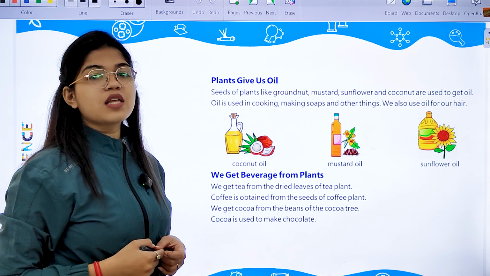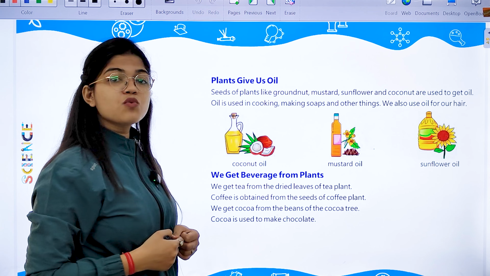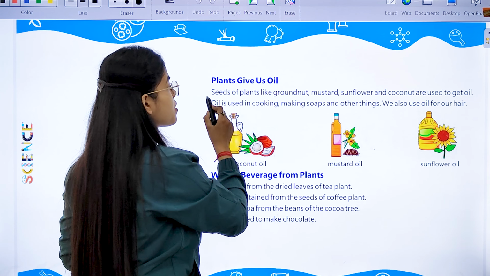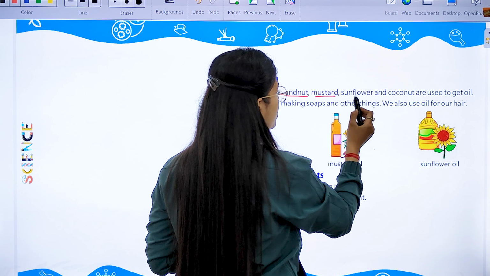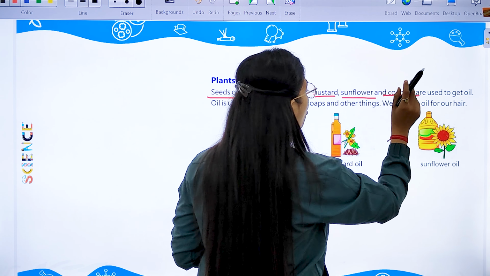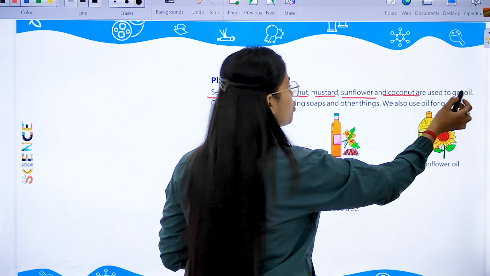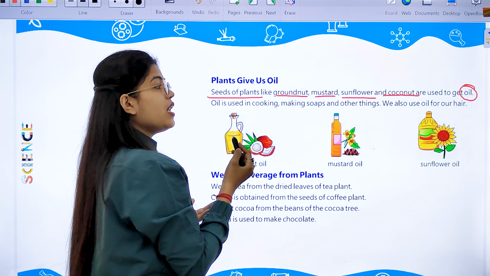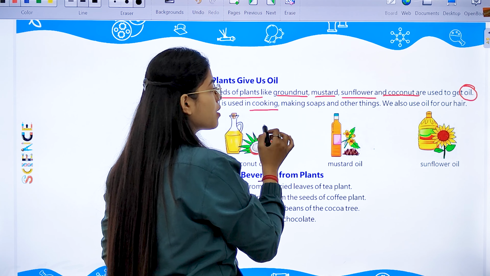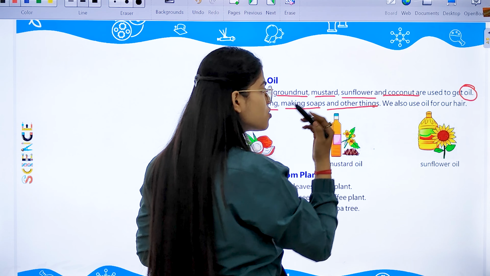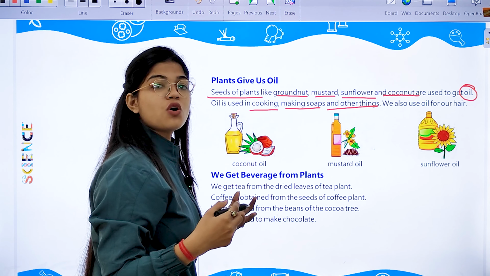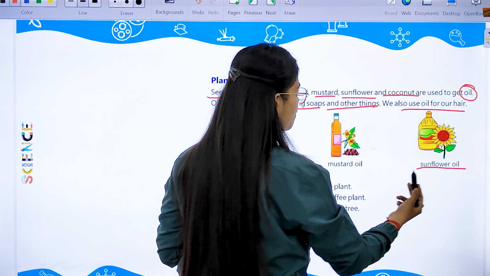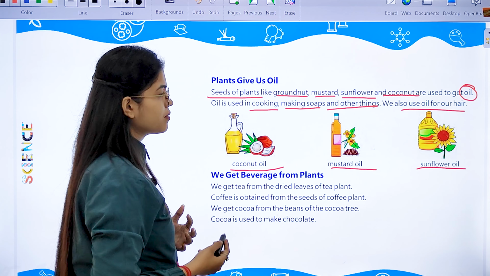Next, what do plants give us? They give us oil also. Means what? The seeds of some plants like groundnut, mustard, sunflower, coconut, all these plant seeds are used to get oil. And then this oil is used in cooking, making soap, and other things also. In fact, we use the oil for our hair also. You can see this is the sunflower oil, mustard oil, coconut oil.